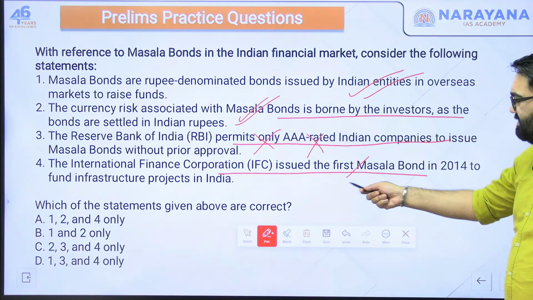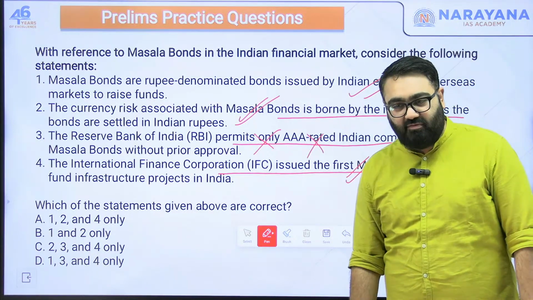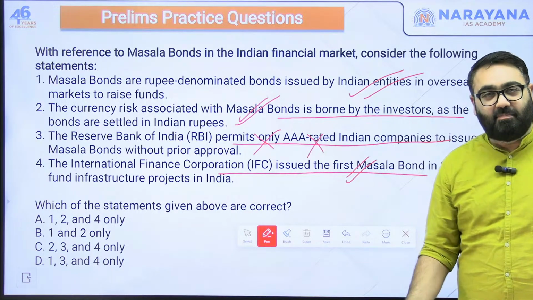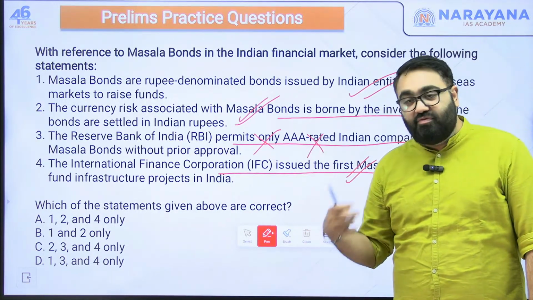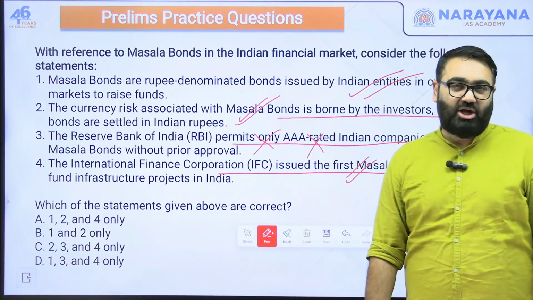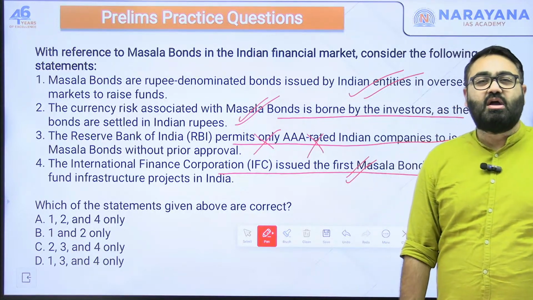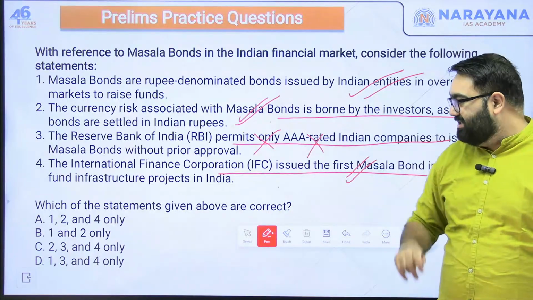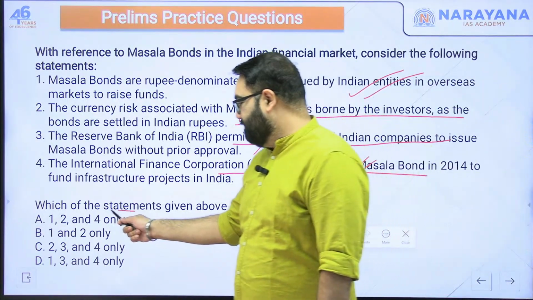Yes, we did discuss this. IFC is a part of the World Bank Group. It's the entity that gives out loans to private companies around the world. They are the ones who first issued masala bonds for India in 2014, mainly to give loans for infrastructure projects in India. So 1, 2 and 4, these three are correct. A would be the answer here.